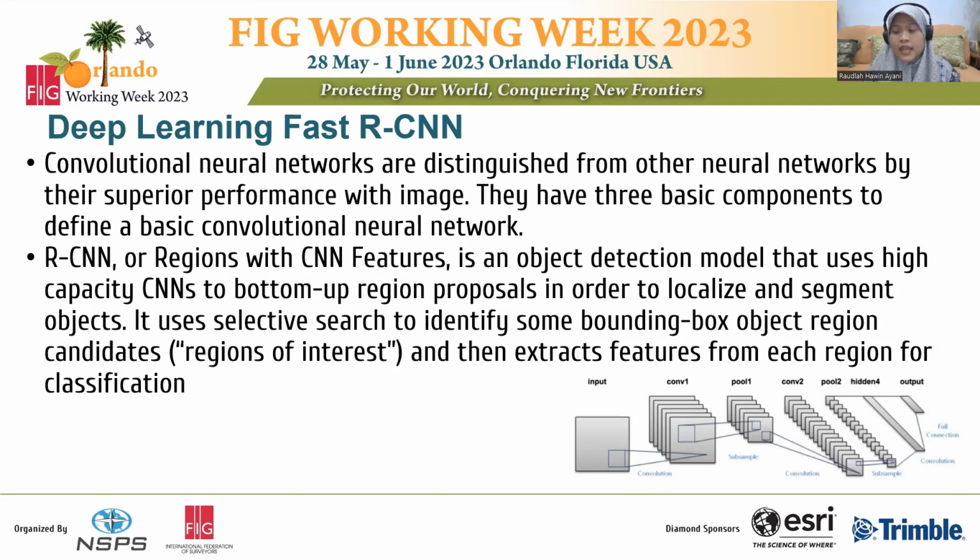Fast RCNN is actually equal to RCNN, but it only detects the regions of interest, so it is faster than RCNN.